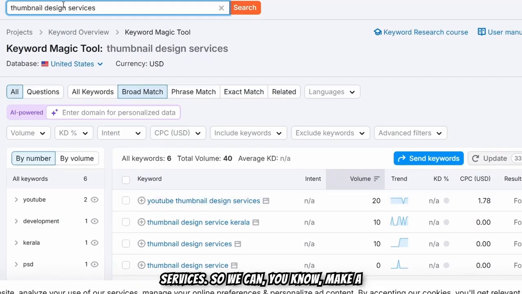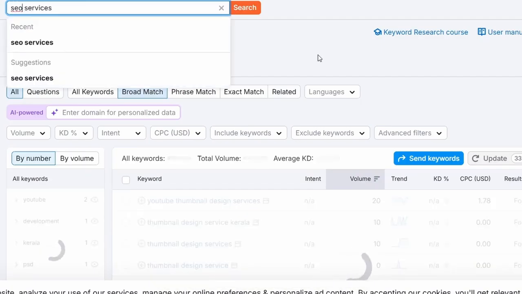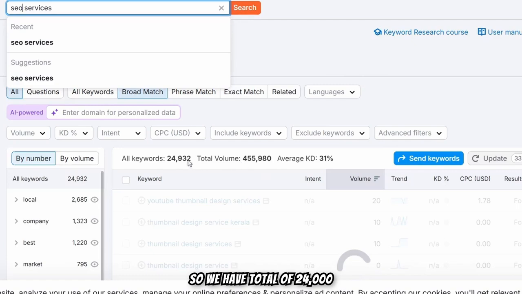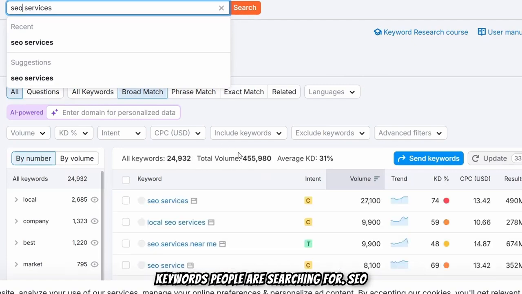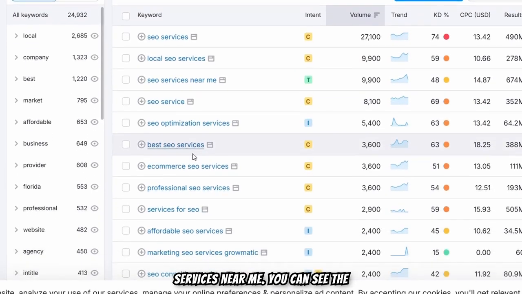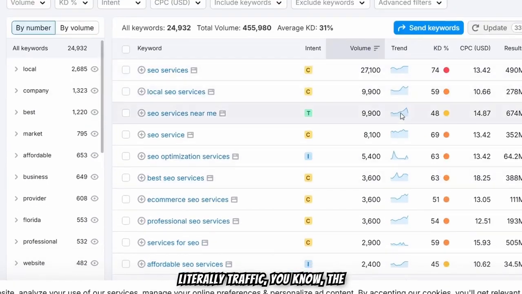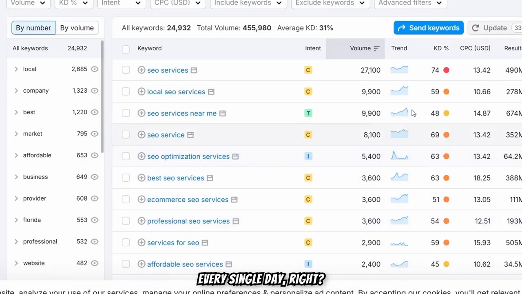So we can make a variation. Let's just say SEO services, right? So we have a total of 24,000 keywords people are searching for. SEO services, local SEO services near me. You can see literally the traffic, the consistent trend. People are searching every single day, right?